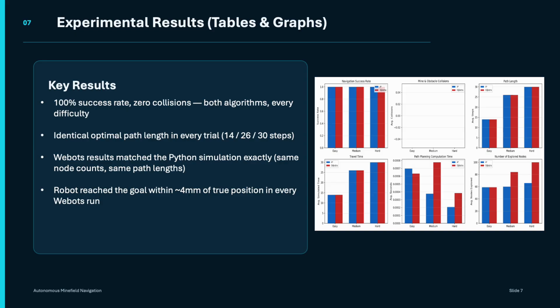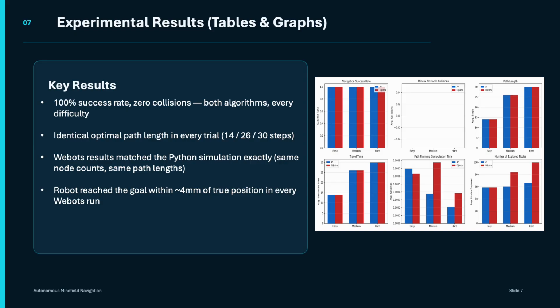We also found that both algorithms produced identical optimal paths in every trial. So 14 steps on the easy map, 26 steps on the medium map, and then 30 steps on the hard map. And this actually makes complete sense mathematically as well, because both A-star and Dijkstra are optimal search algorithms. So on every grid where each step costs the same amount, they're bound to find the shortest path that exists. And there's no scenario in our setup where one algorithm finds a genuinely shorter or safer path than the other one.